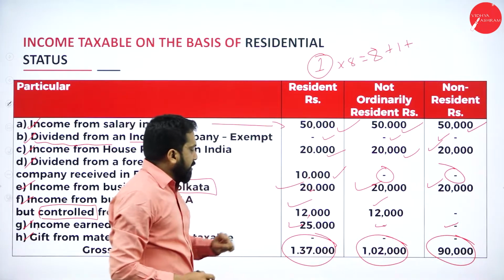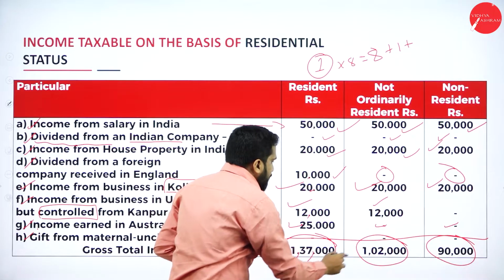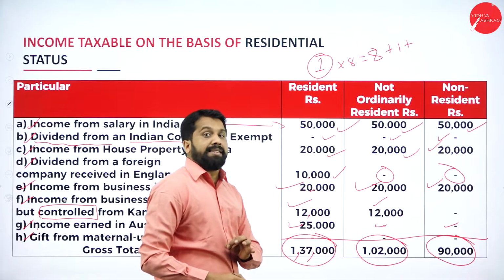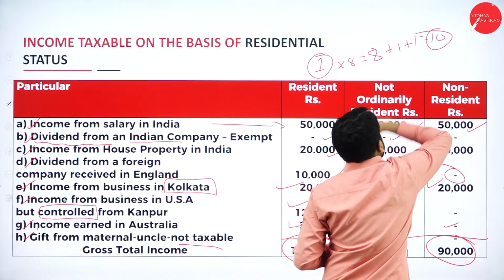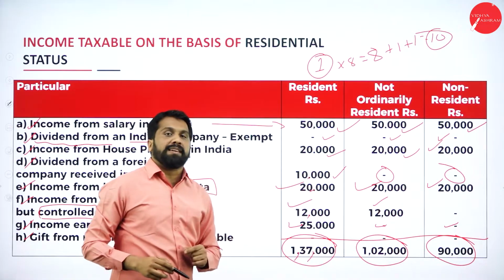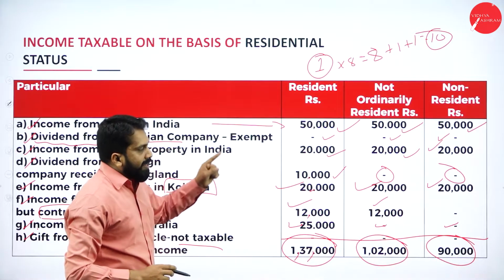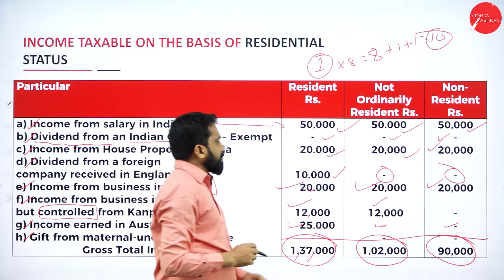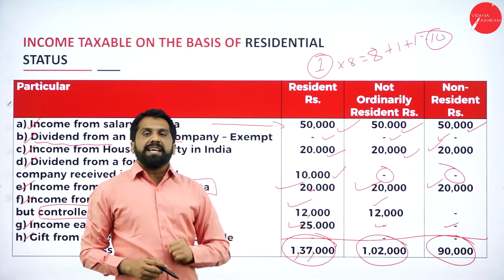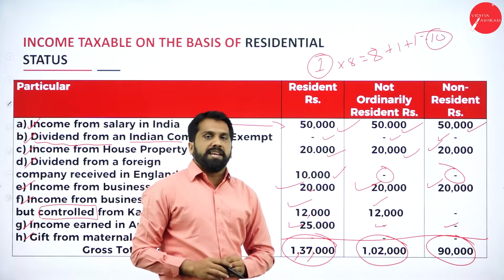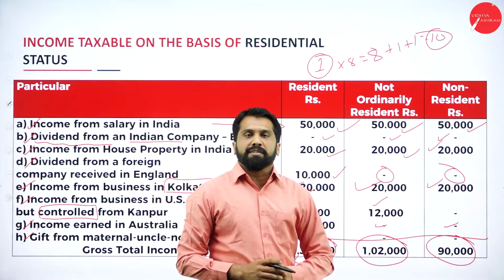Then your final total, 1,37,000, 1,02,000 and 90,000. Together it will come to 10 marks. So what is the total marks weightage? Total marks weightage is 10 marks. The 10 marks will be allotted like this. If the entries are more, your marks will be more. Like it may come for 15 marks also. If they have given 10 entries or 12 entries, then this question is for 15 marks.